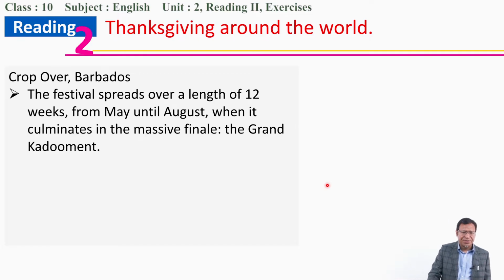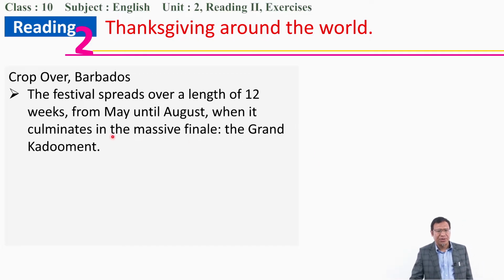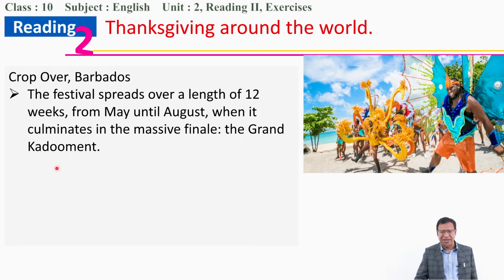And Crop Over in Barbados: the festival is spread over 12 weeks, celebrated from May to August, and it culminates in a massive finale known as the Grand Kadooment. So there are a lot of big celebrations with flamboyant displays. Flamboyant means colorful and showy, with different kinds of singing, dancing, and playing. Look at this, what colorful things they have worn. So this is the Grand Kadooment.